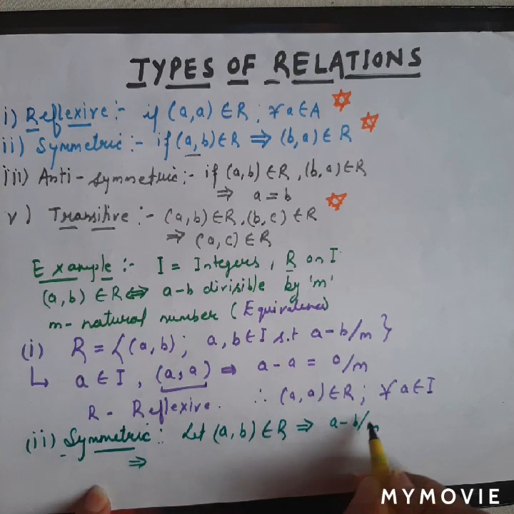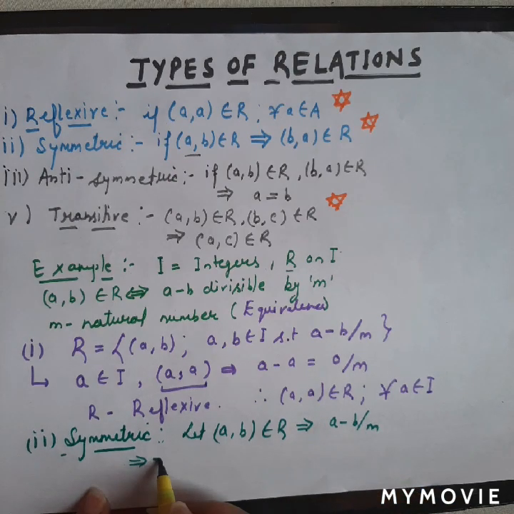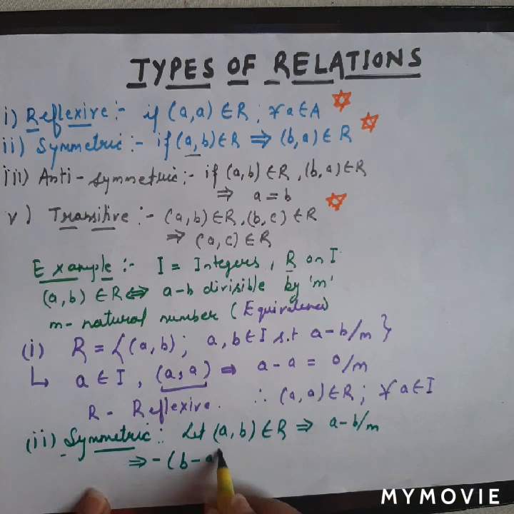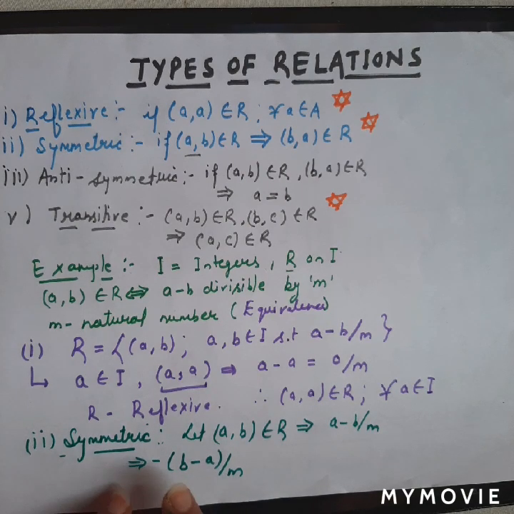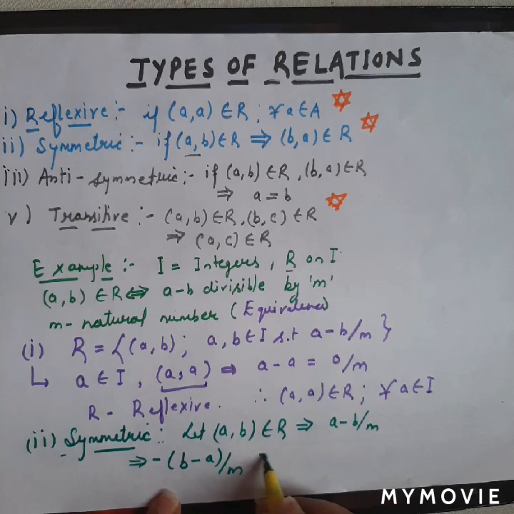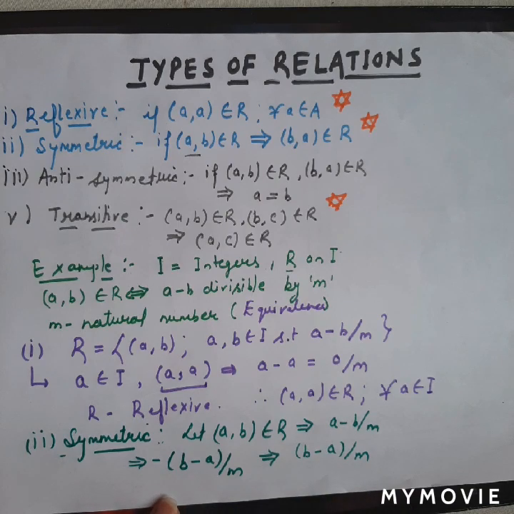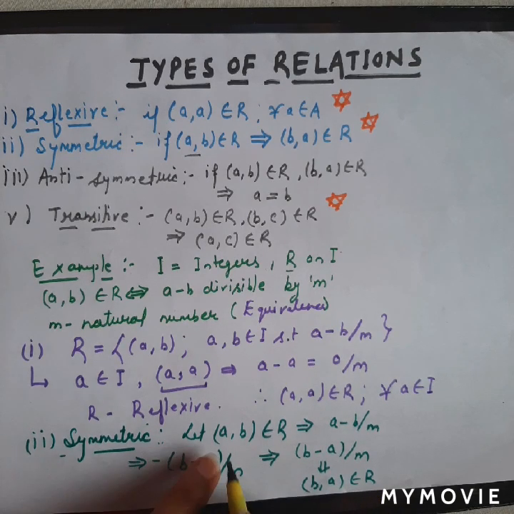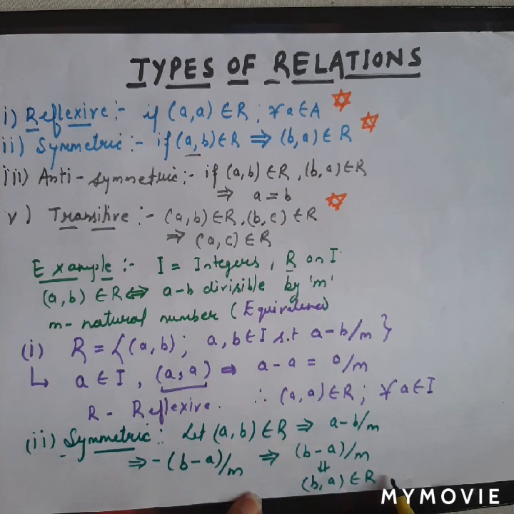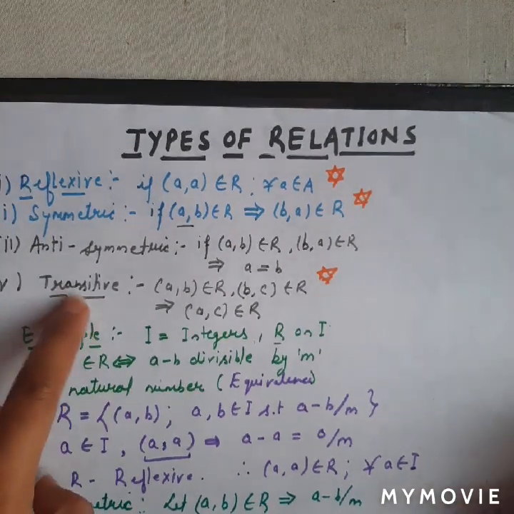Now we will rewrite this in such a way: just take out negative common from here, then we will be left with B minus A divided by M, right? If a negative of any term is divisible by a particular number, which also means the positive of that number will also be divisible by that particular number, right? So this implies that (B, A) will also belong to R. So (A, B) belongs to R, and at the end (B, A) belongs to R. It shows that the relation is symmetric, right?